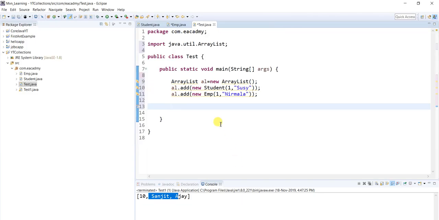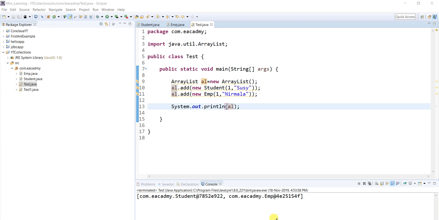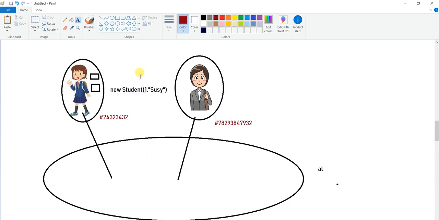If I go here and do sysout of the ArrayList and run this code, you can see, rather than giving me the object information, it's giving me the hash code of the objects. So how to fetch the object? This picture you should remember. If you try to read an object simply by System.out.println, it will read its exterior hash code. It will not read the internal data inside the object.